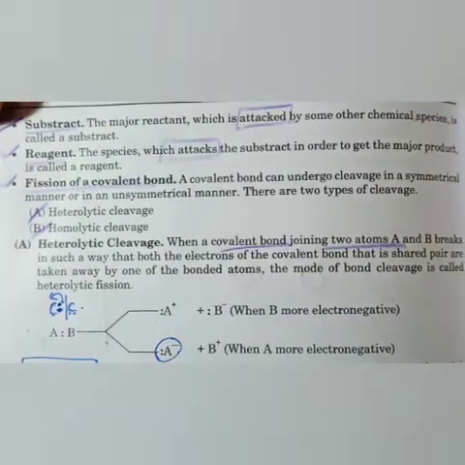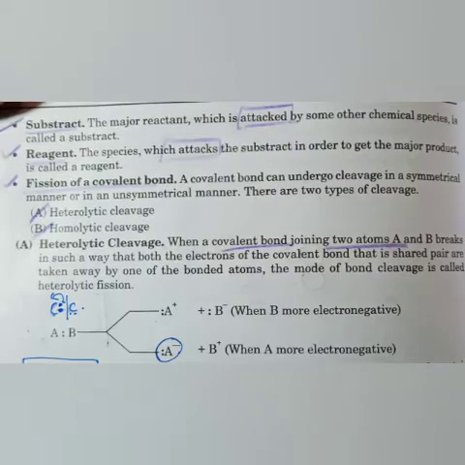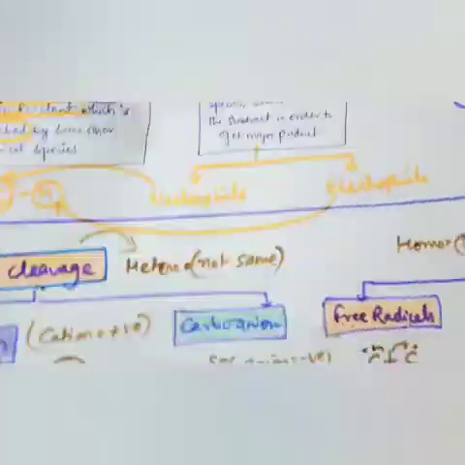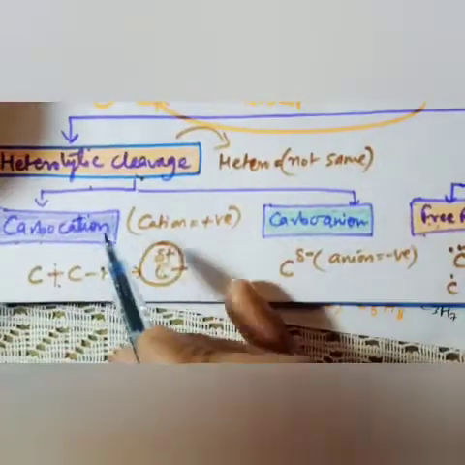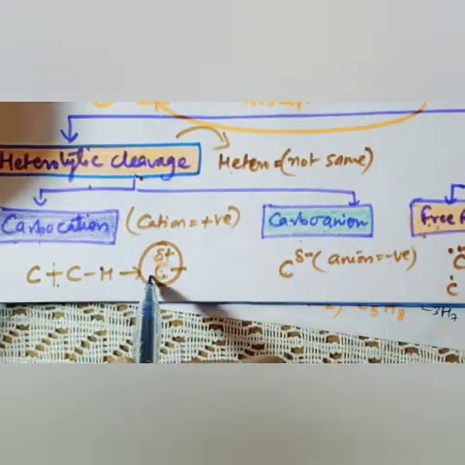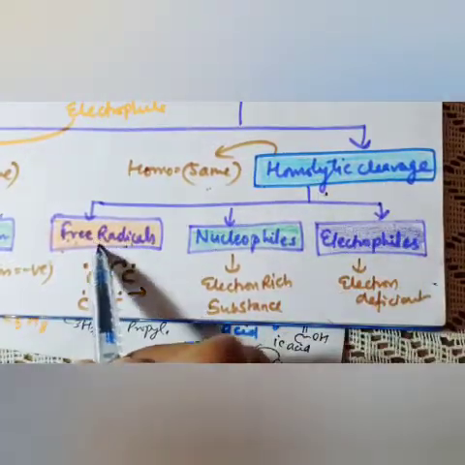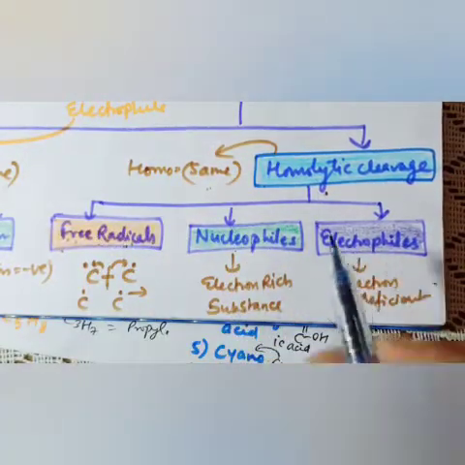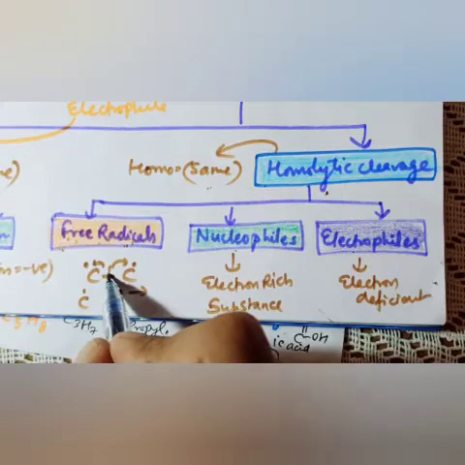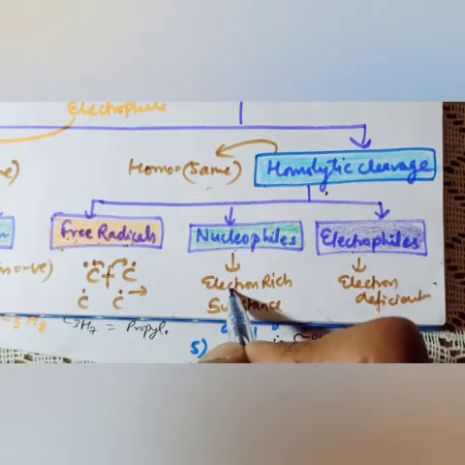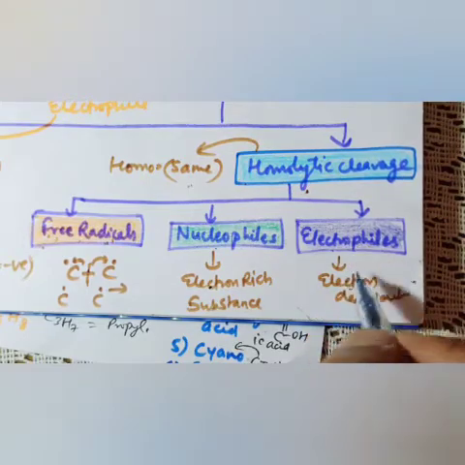In recapitulation, heterolytic cleavage forms carbocation and carbanion, where carbon carries a positive charge or a negative charge. Whereas homolytic cleavage gives free radicals. It depends on the nucleophile and electrophile. A free radical forms when carbon takes an equal number of electrons. A nucleophile is an electron-rich substance, and an electrophile is an electron-seeking substance.